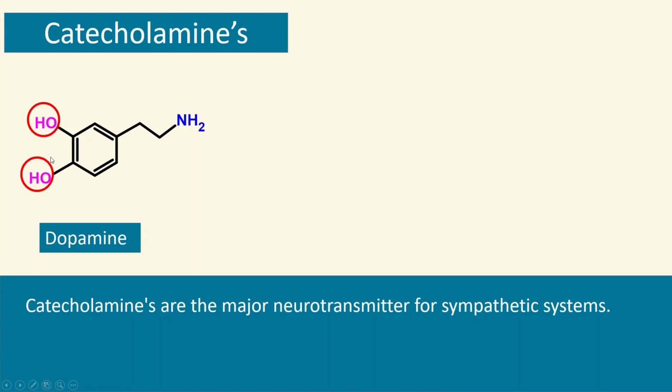That's what makes them a catecholamine. And then you have an ethylamine on this benzene ring. That's a very characteristic structure for dopamine. The dopamine structure is always important for the exams, so they can ask you a direct question on it.